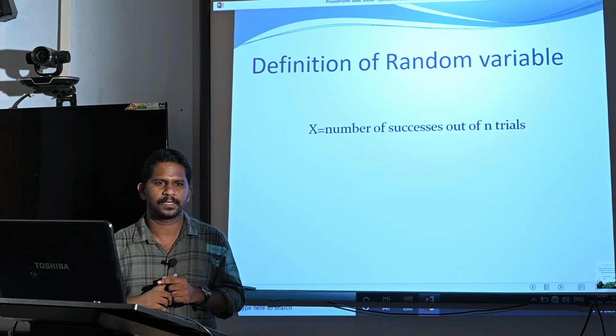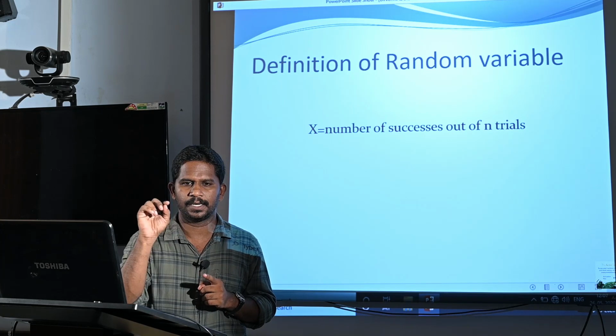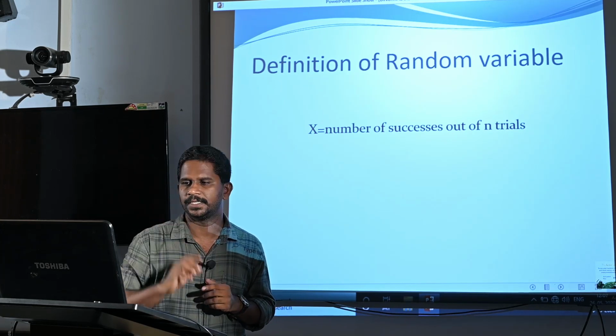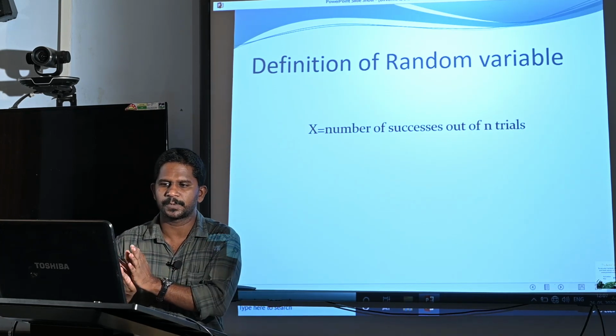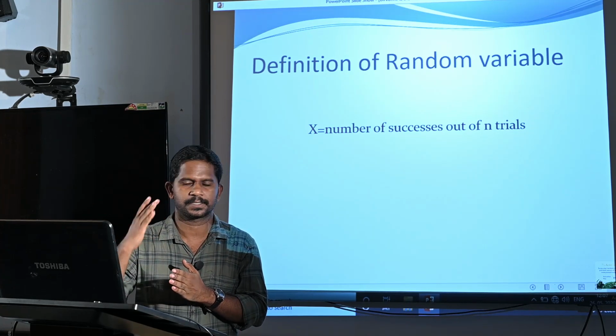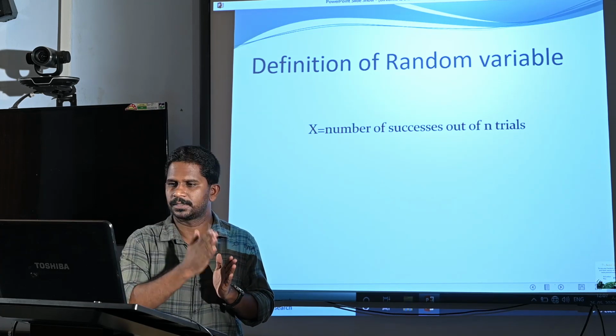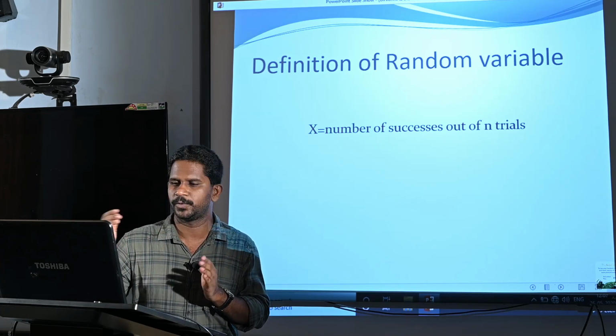Then 1 success, that means 1 success and the rest, n minus 1 trials, resulted in failures, and so on. We can expect n successes, that means all the trials resulted in success. So x assumes values between 0 and n, that is 0, 1, 2, 3, up to n.